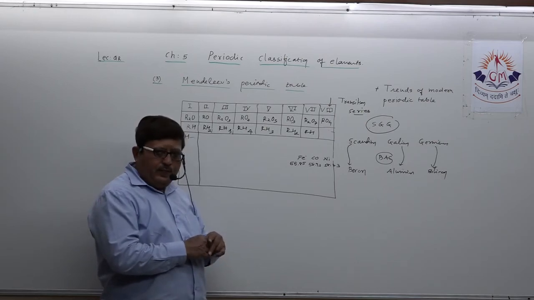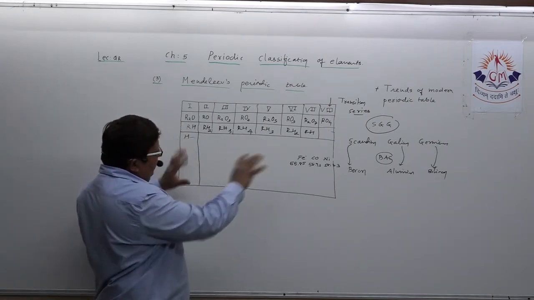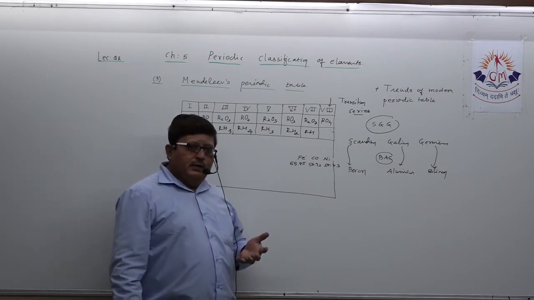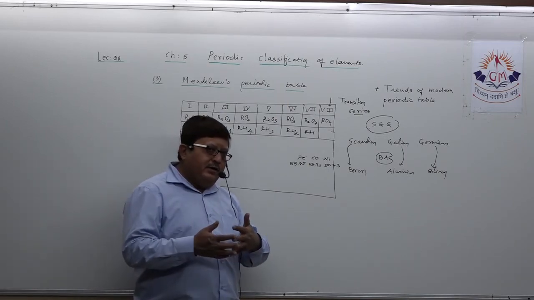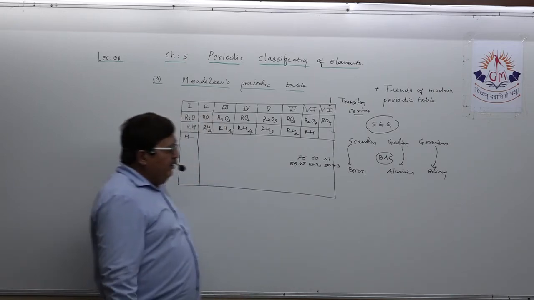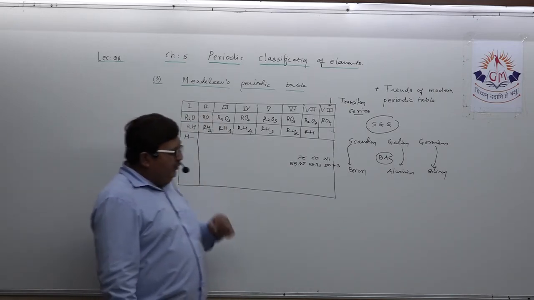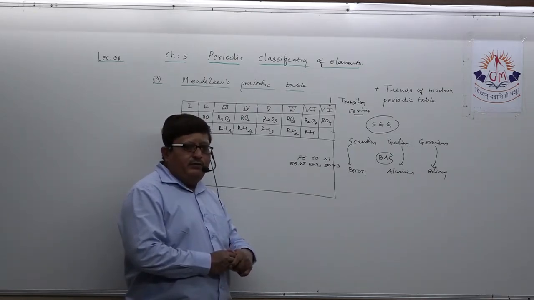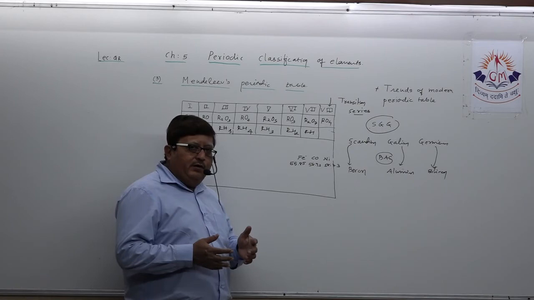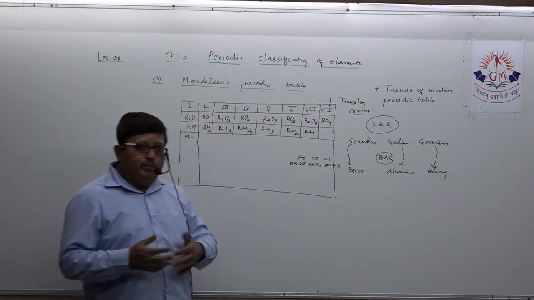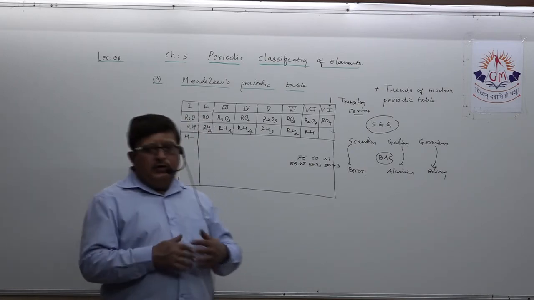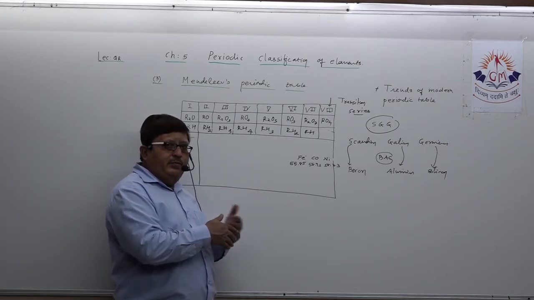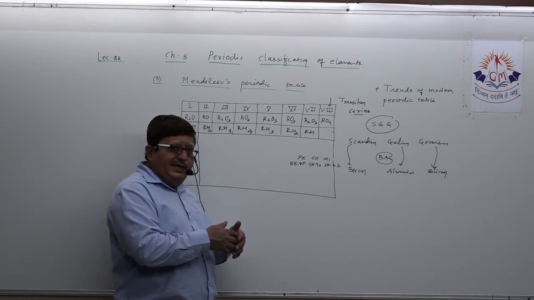Suppose this is clear in your mind, and if you want to develop some remarkable features of Mendeleev's periodic table, how is this going to help you? The first remarkable feature is that he gave a particular law, known as Mendeleev's periodic law, that properties of elements are periodic functions of their atomic weight.